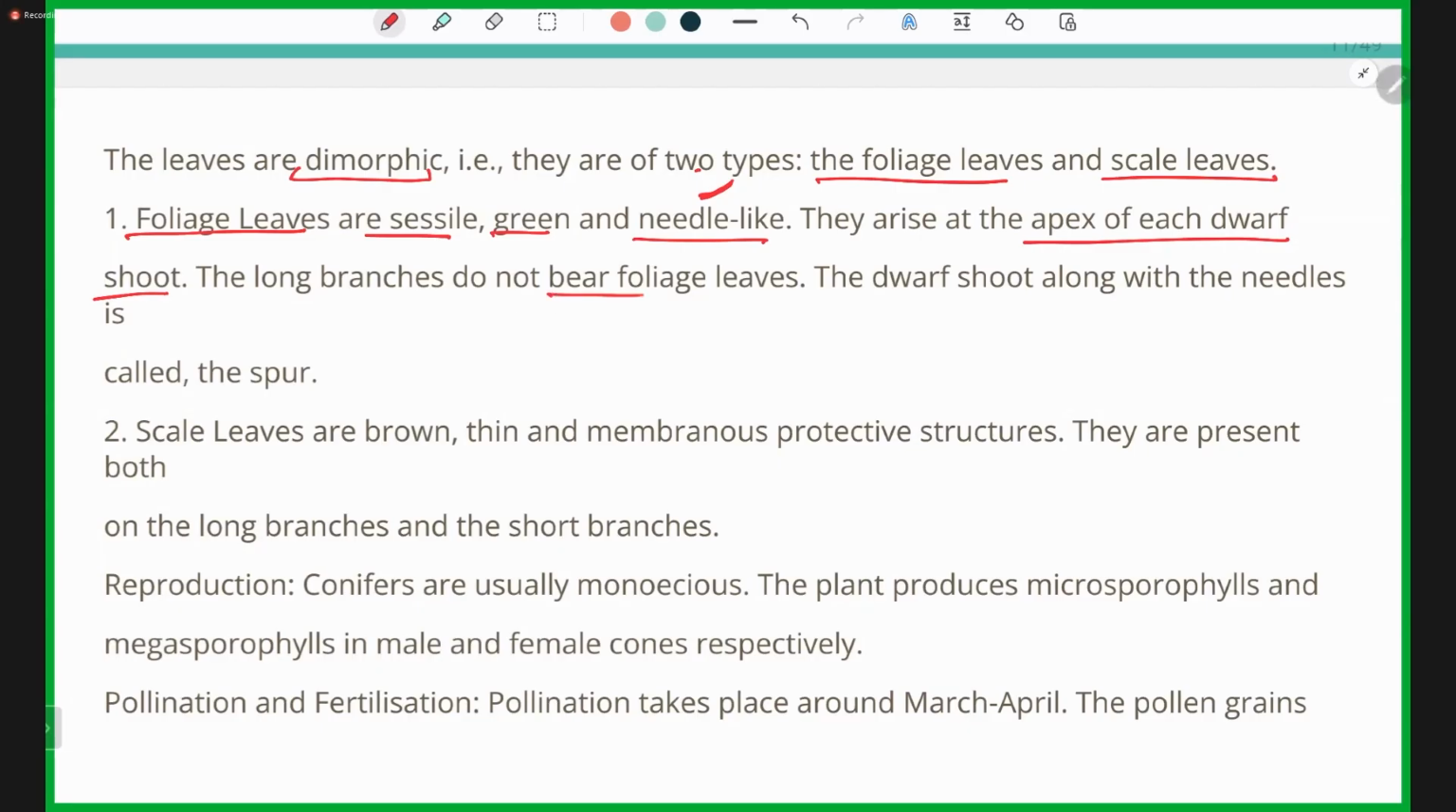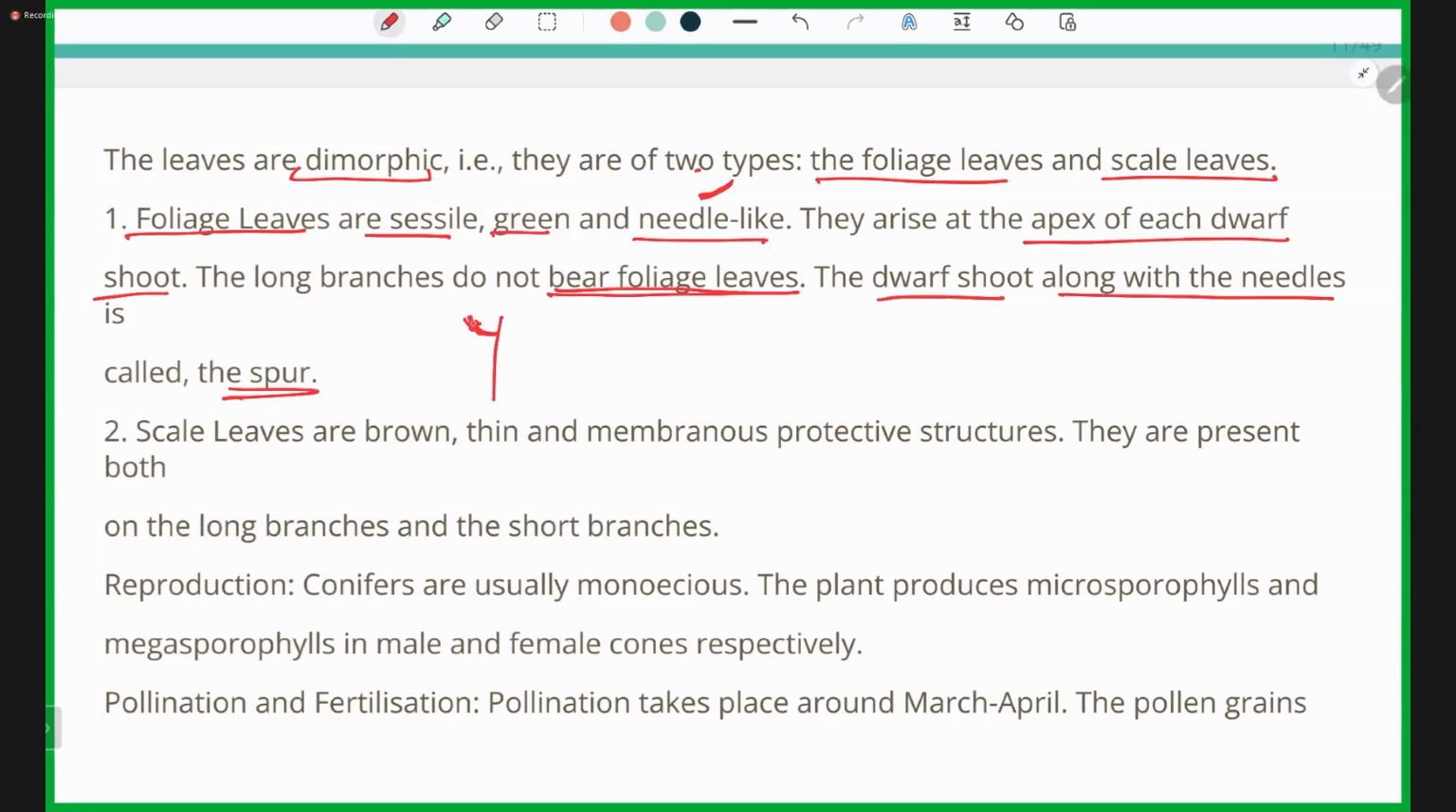The long branches do not bear foliage leaves. The dwarf shoot along with the needles is called a spur. If you have ever encountered a Pinus tree, there are long branches and short branches. On the short branches, the foliage leaves are present at the apex of the dwarf shoot.